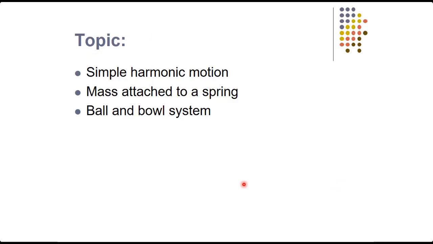The topic that we learn today is simple harmonic motion and its two examples, mass attached to a spring and ball and bowl system. We will discuss both these examples one by one, but firstly, we will discuss what is simple harmonic motion.